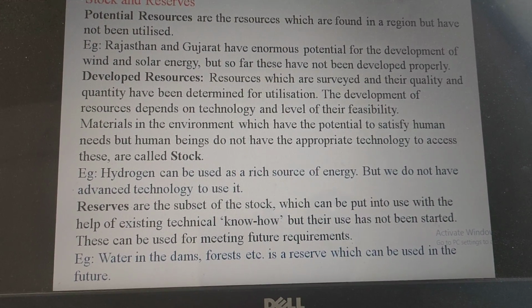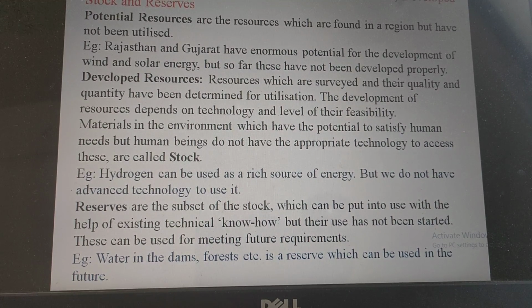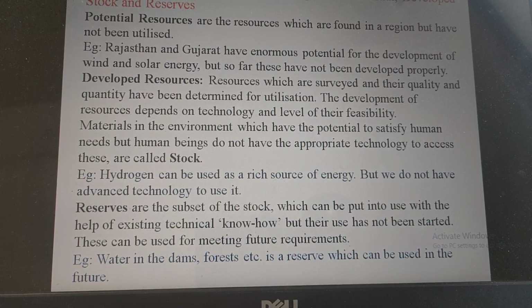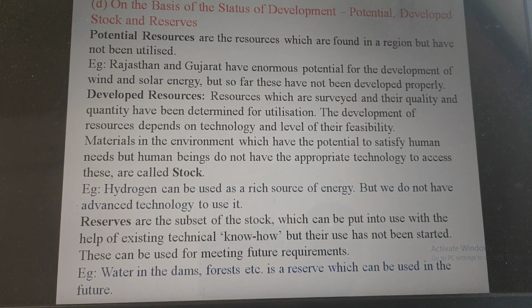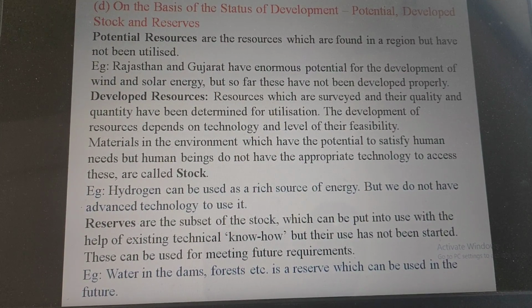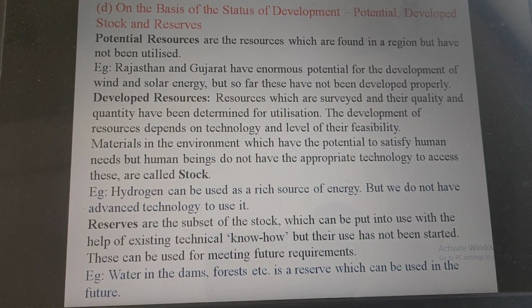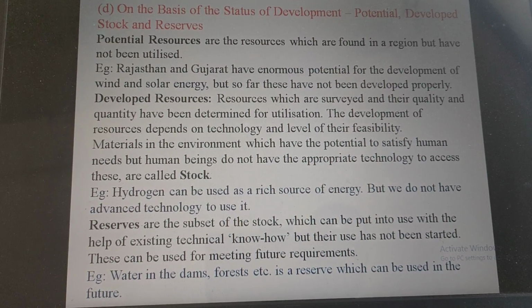And the last one is reserve. Reserves are the subset of the stock which can be put into use with the help of existing technical know-how, but their use has not been started. For example, water in dams, forests, etc. are reserves which can be used in different ways in the future.